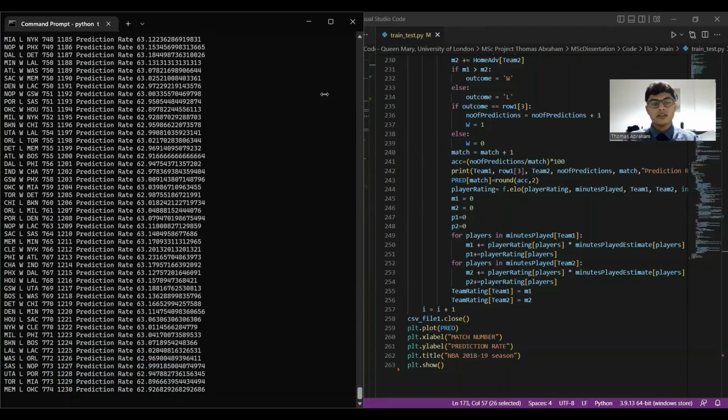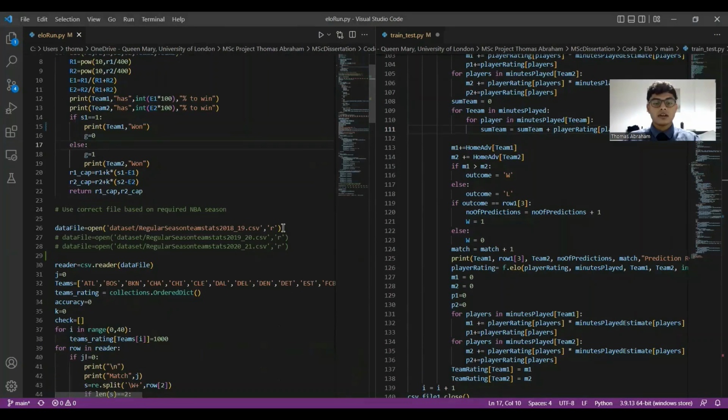I will now move to the execution of the ELO run file. What the ELO run file will do is generate all the ELO ratings for every single team in both conferences at the end of the regular season. And in addition to that, it will also provide a prediction for the playoffs based on the brackets, which will then be compared to the actual brackets and their outcomes.